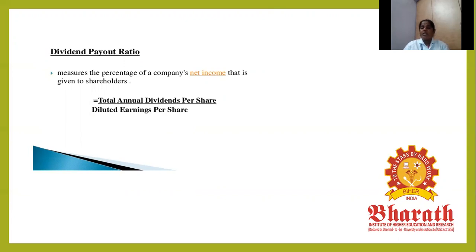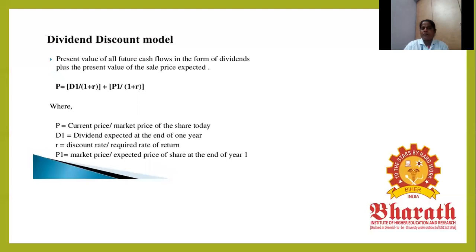The part of profit distributed to shareholders is called dividend. To calculate it: total dividend per share divided by diluted earning per share. First find earning per share and the price earning ratio, then the dividend payout ratio.